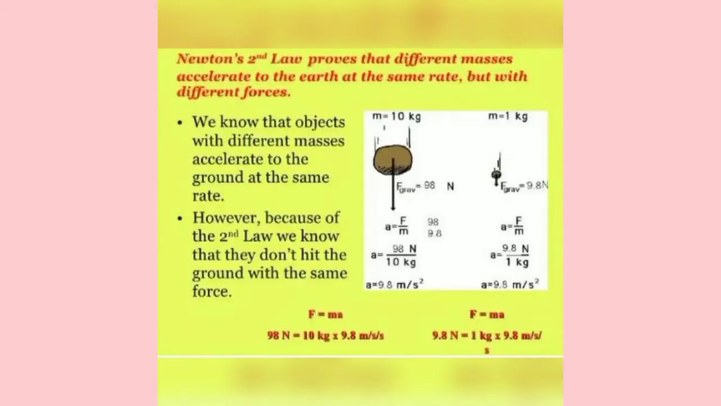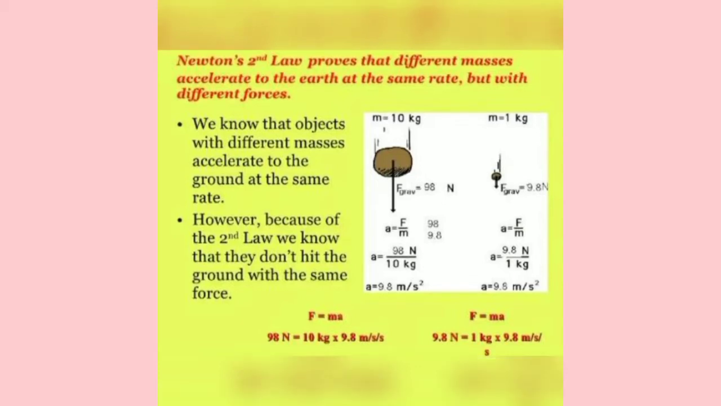Newton's second law proves that different masses accelerate to the earth at the same rate but with different forces. We know that objects with different masses accelerate to the ground at the same rate. However, because of the second law, we know that they don't hit the ground with the same force.